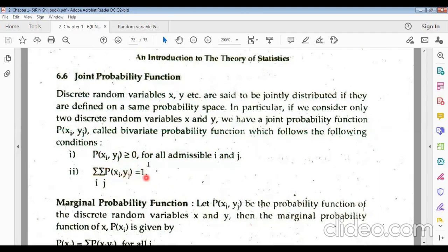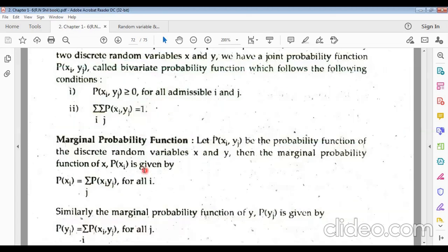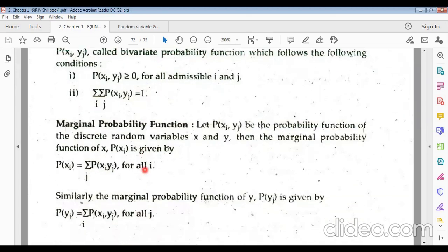Because the highest probability is 1. And marginal probability: suppose this is the probability function of a discrete random variable (X, Y), then the marginal probability function of X, probability of xi, is given by the summation over all j of p(xi, yj). So for xi fixed, the sum runs over j, and for the probability of yj, the sum runs over i only. The whole are the same.